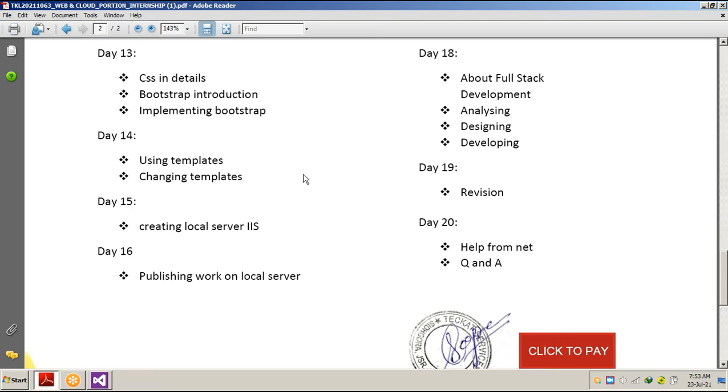Bootstrap introduction. Bootstrap is nothing but a collection of CSS and JavaScript. It is ready-made CSS and JavaScript, we just have to call the classes. Classes stand for the name of a particular design. Suppose we use one class name for button designing, another class name for text designing, and another for form designing.